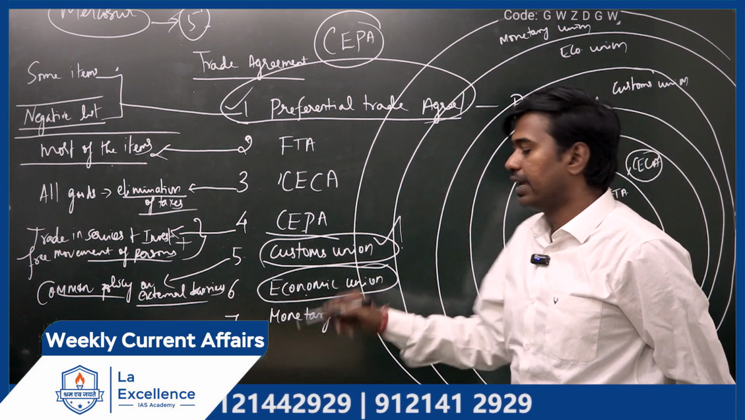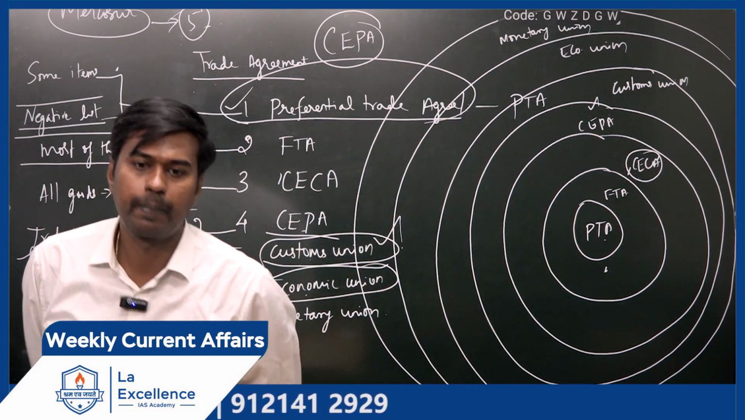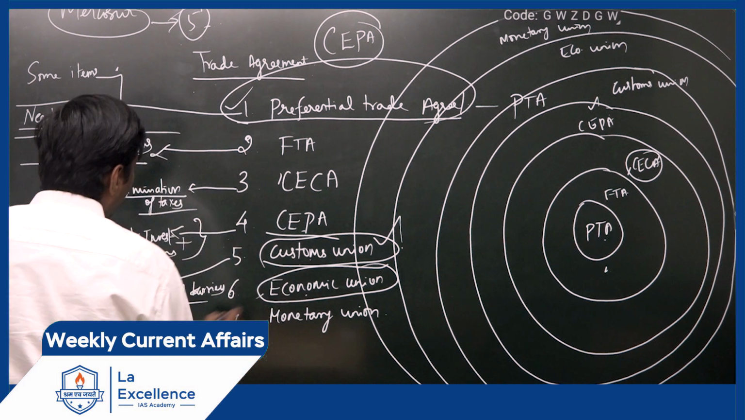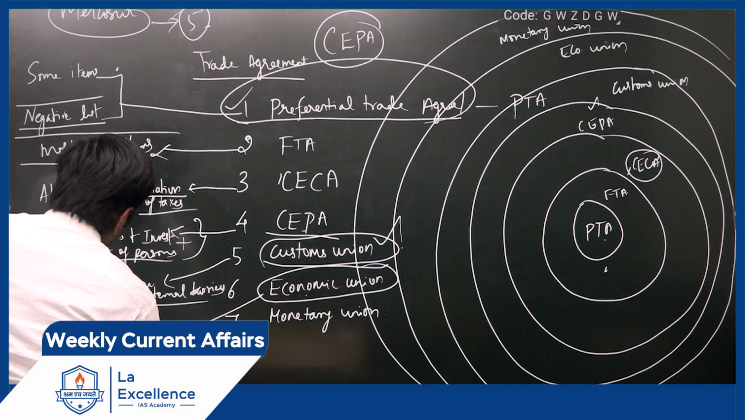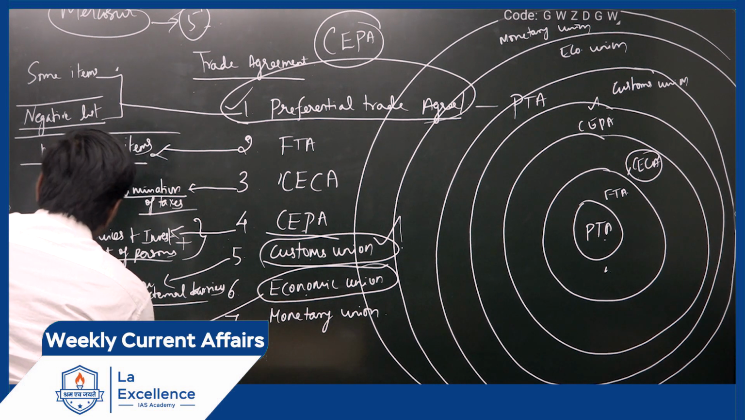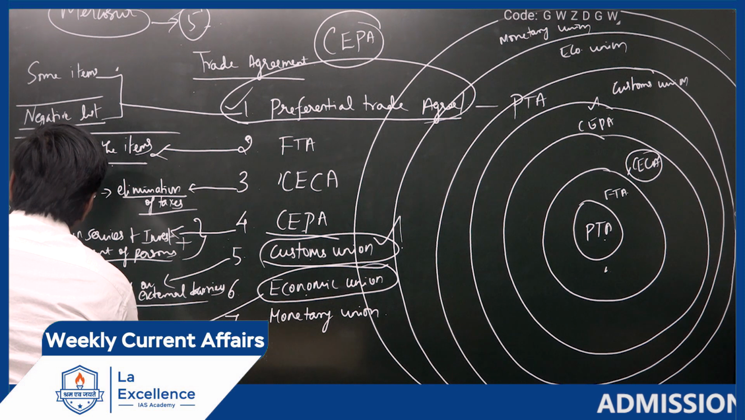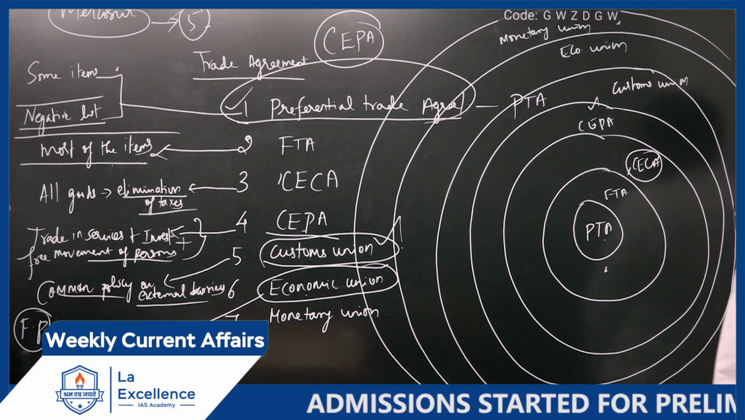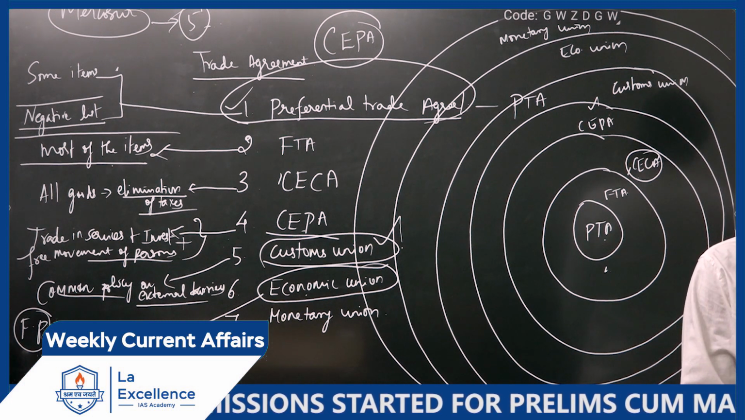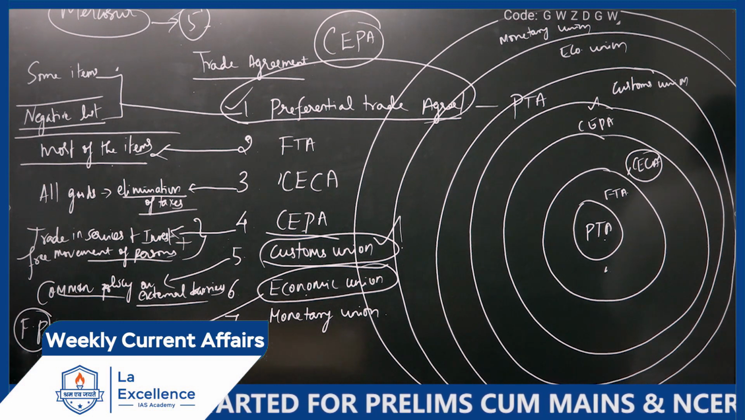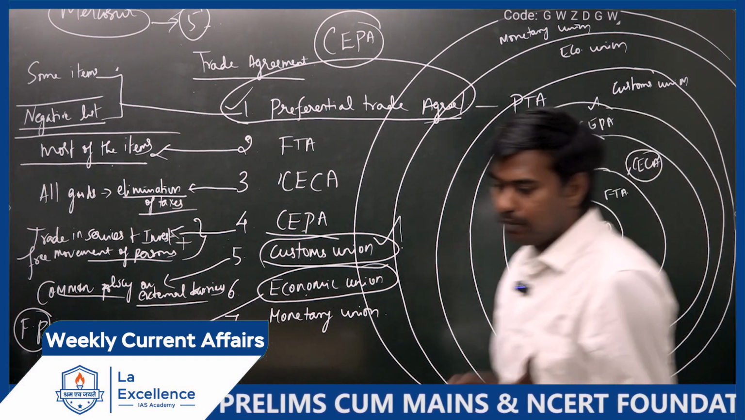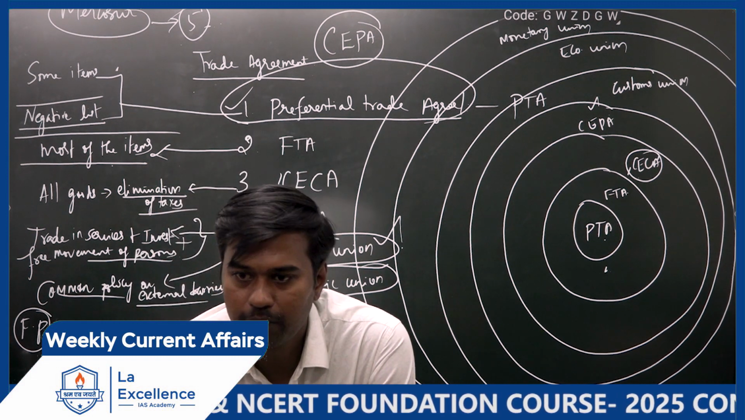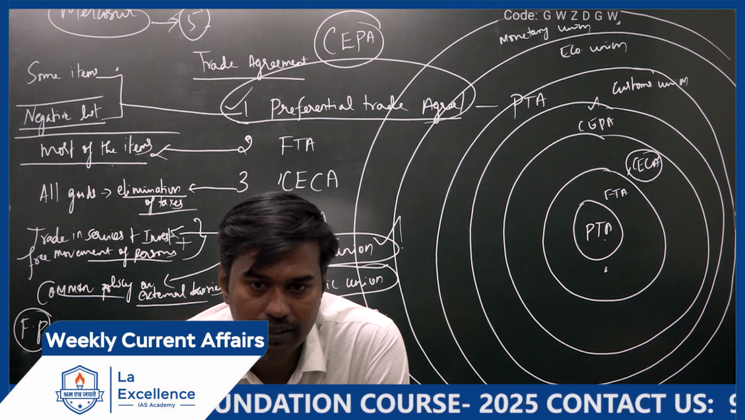And the next stage is economic union. What do you mean by economic union? They will have a common market plus a common fiscal policy. Fiscal policy will be common for all the countries. What do you mean by fiscal policy? Fiscal policy is under the control of the government. Monetary policy, which is under the control of RBI.